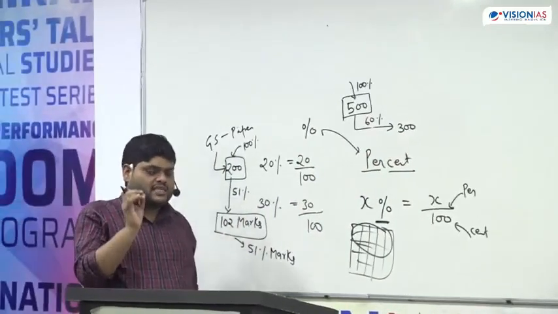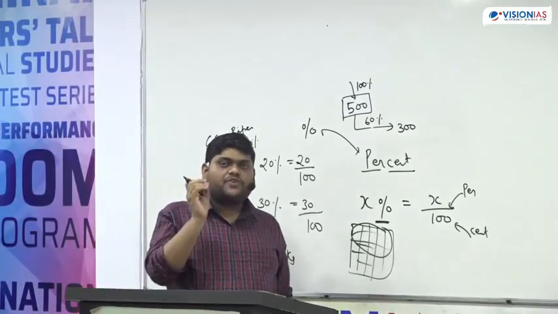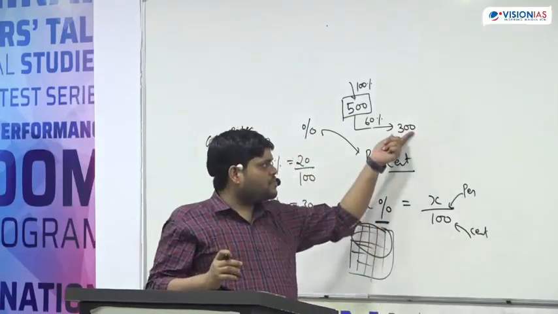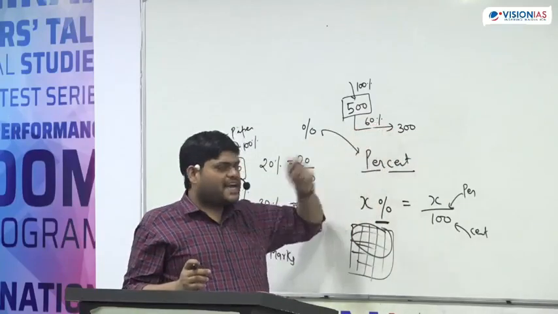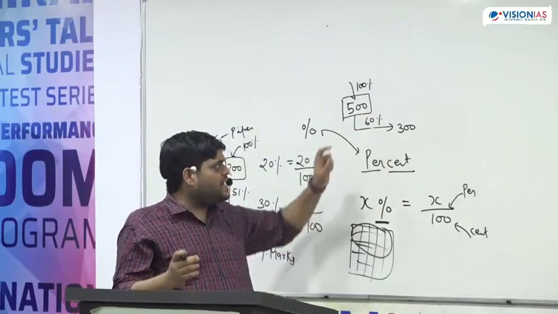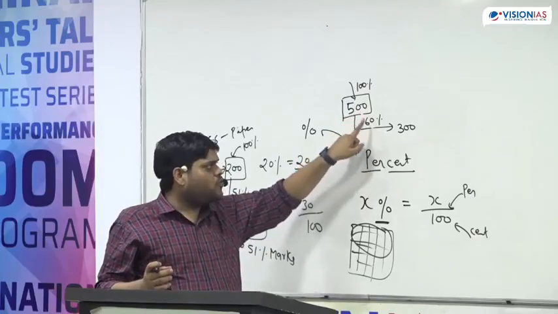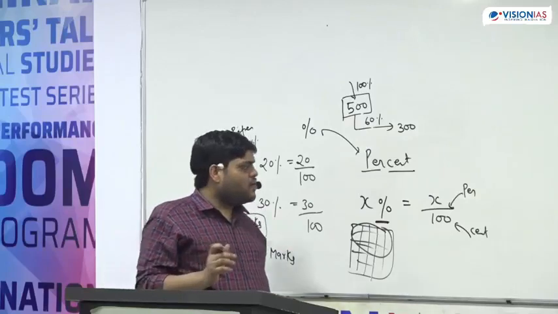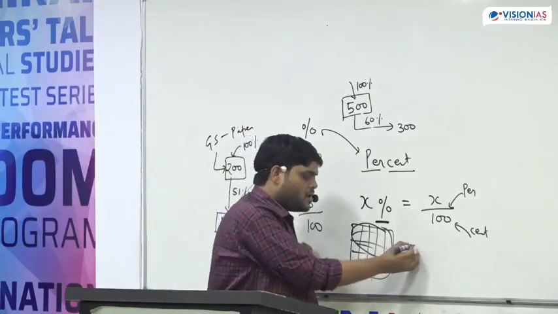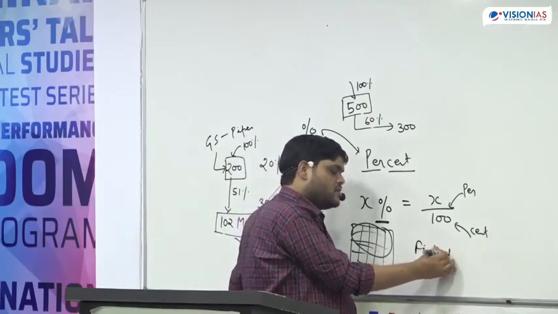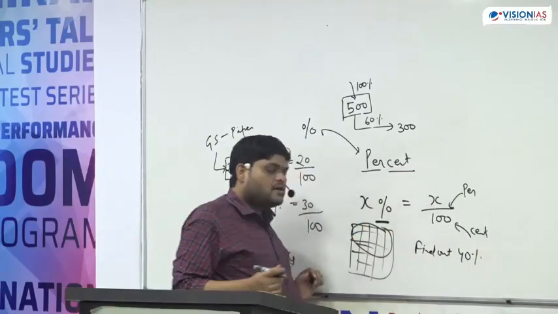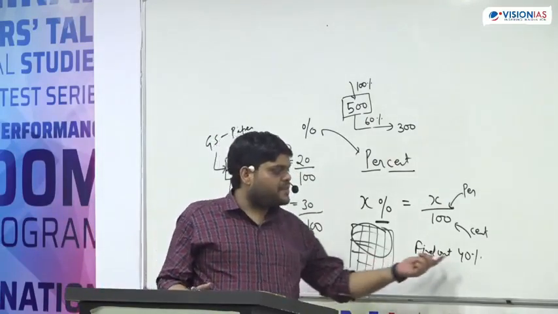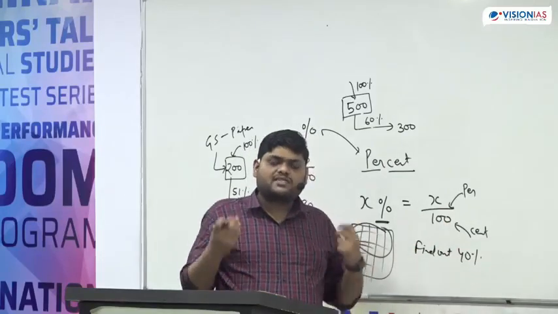So percentage is a relative thing. We are always finding out with respect to something. Class 12th marks, 60% marks. If I say 60% marks, you have to say the total marks is 500, and out of that, 60% marks is 300. Okay. Now, if I say find out 40%, what can you say? 40% of which number? 40% of what?